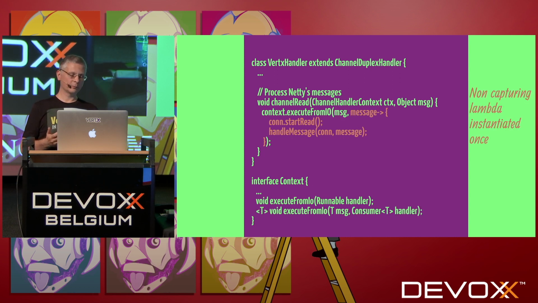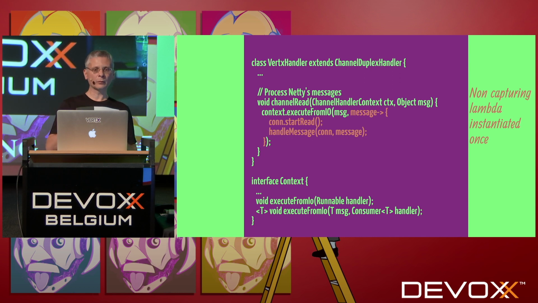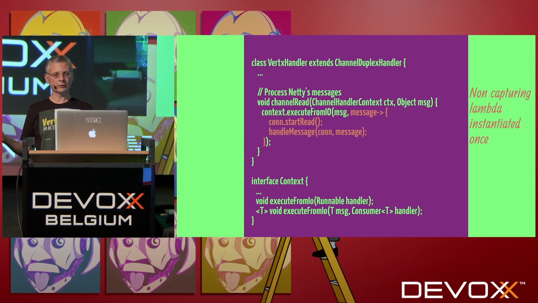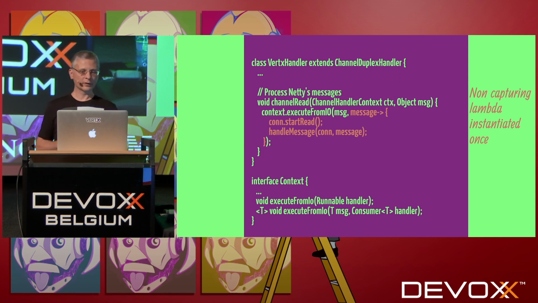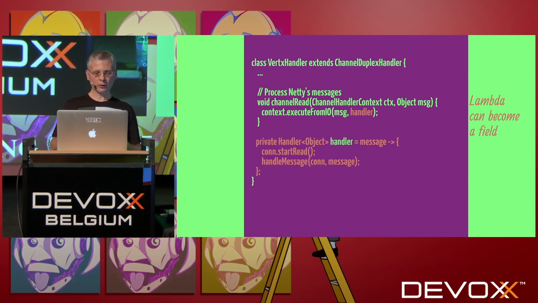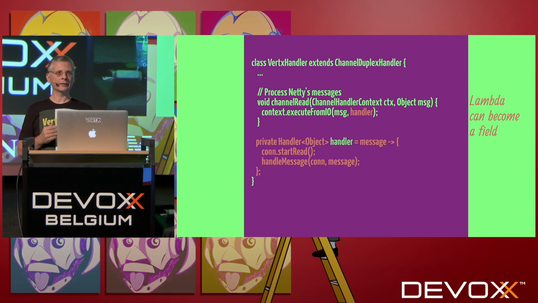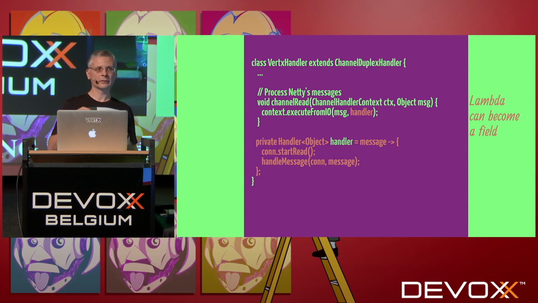And now the code became this. We provide the message, and then the message is given back to the Lambda, and then the Lambda can continue to process it. And thanks to that, we are able to avoid this allocation. In fact, what we can do too is move this Lambda to a field to ensure that it's not accessing anything else from the methods. So basically, I would say it's a static Lambda. I don't know if there is a name for that.